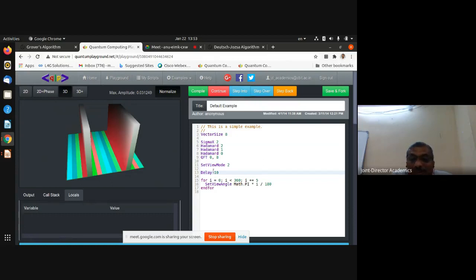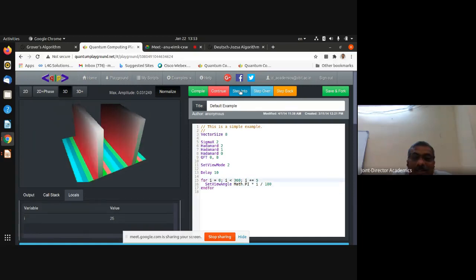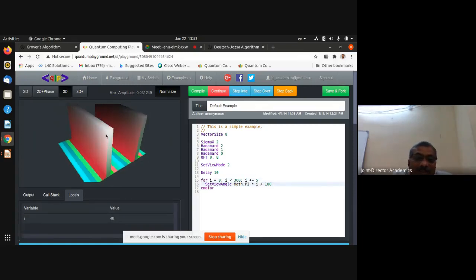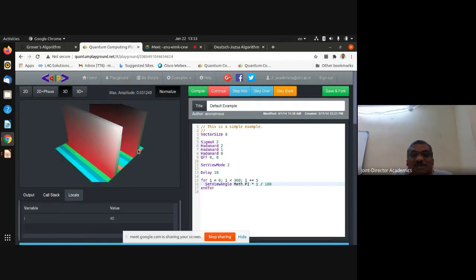So here there is a delay. If I run the program, as per the 10 seconds delay, this code is going to be executed. But I am debugging step by step. Now there are 360 iterations. So in every iteration, I am rotating this. So here I can also do like this. This is one simple program.